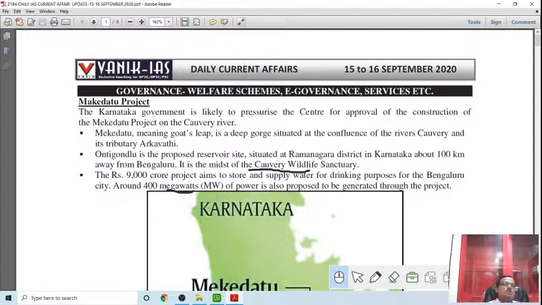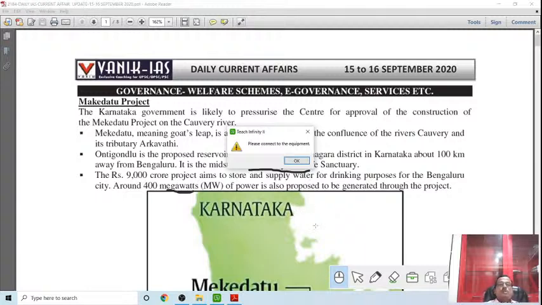So it is the Markandeya, Mekedatu project. The Karnataka government is likely to press the center for approval of the construction of this project on the Kaveri River. The Kaveri River is a very big dispute between Karnataka and Tamil Nadu. It is another issue where the Karnataka government is pressing the central government for giving approval for this project. So this can be taken up in a very fast manner. That is what is being given.